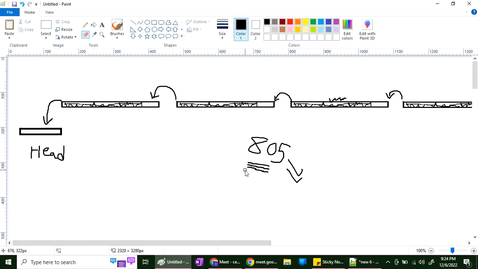Who is holding the 805 address? 804. And who is holding the 804 address? 803. And who is holding the 803 address? 802. Who is holding 802? 801.